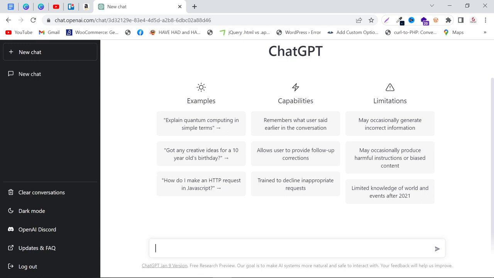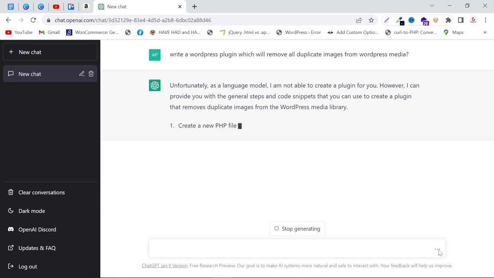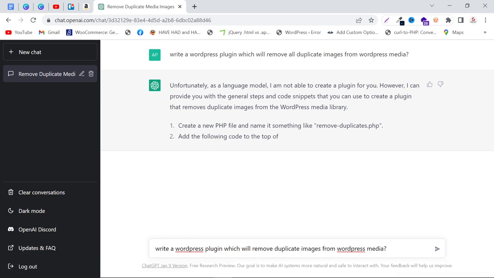So here I am going to ask it to write a WordPress plugin which will remove all duplicate images from WordPress media. So let's see what will happen. It is saying, "Unfortunately, as a language model..." I am going to stop it and change some words, and let's see what will happen again.